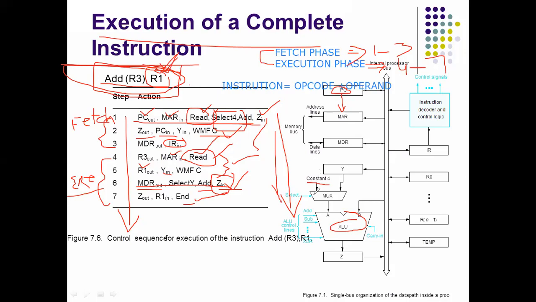So you can take your own example, no problem. Based on the operation and based on the operands, the control signals vary. So all of you practice this.